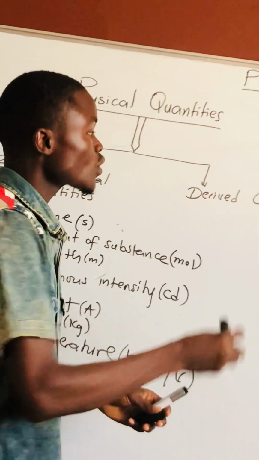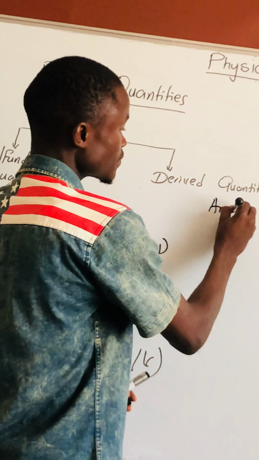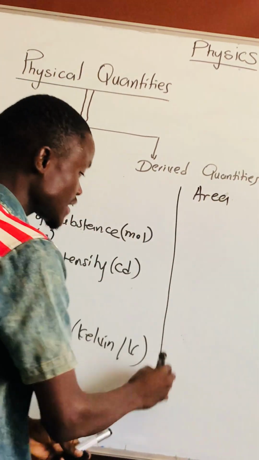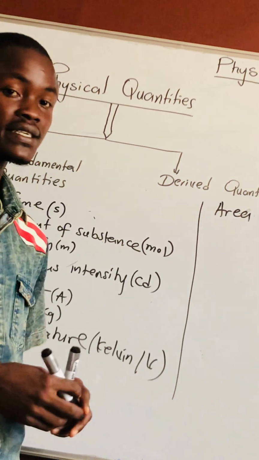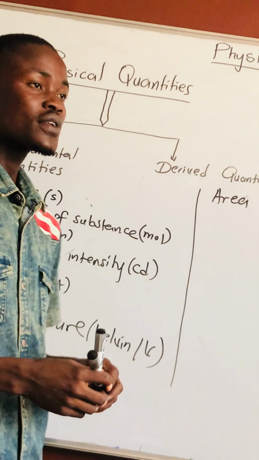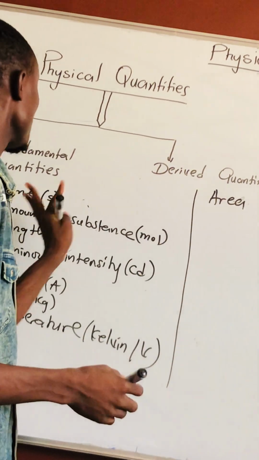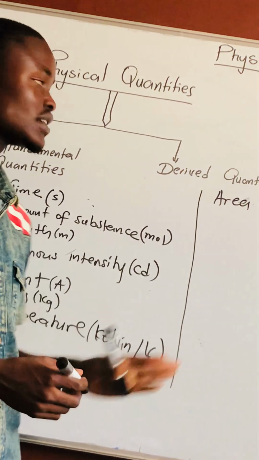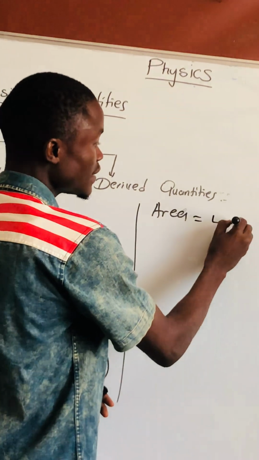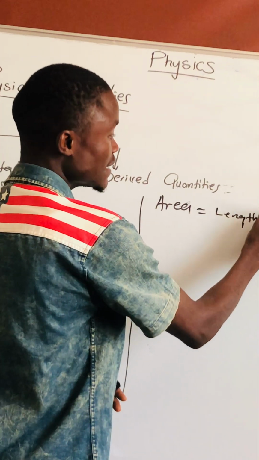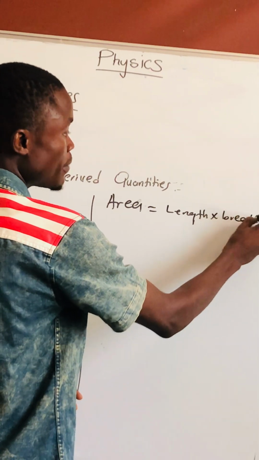For instance, we have area. Area is one of the examples of derived quantities. How does the area connect with base or fundamental quantities? When we say area, the formula is length times breadth.